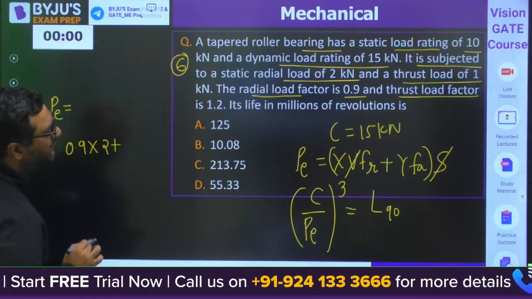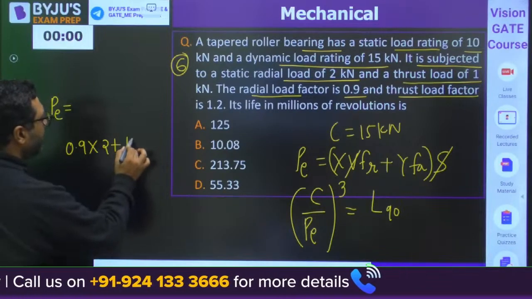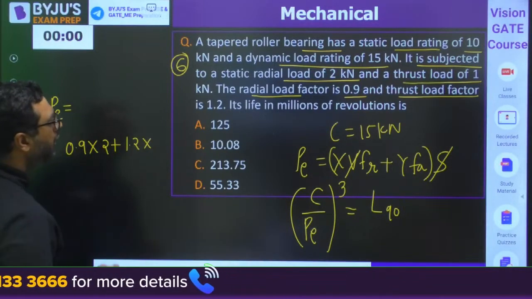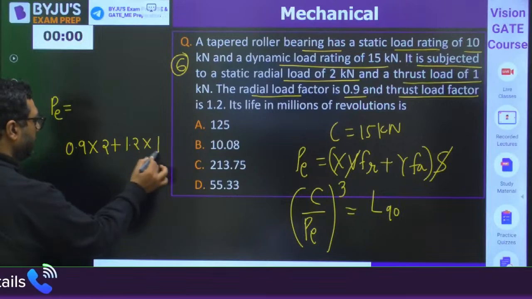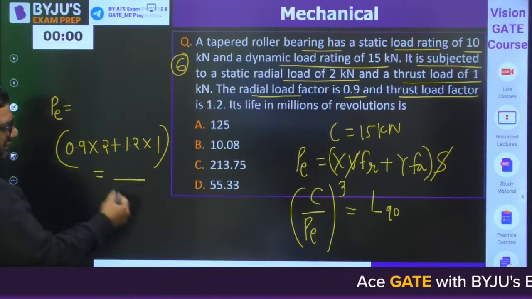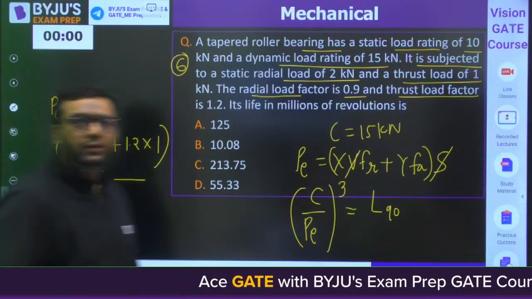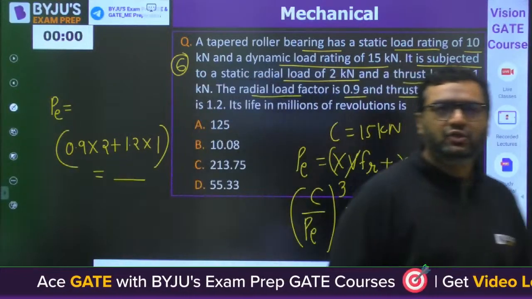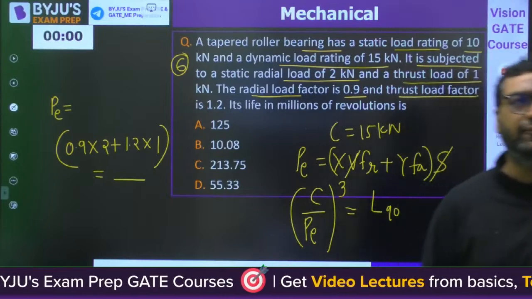Then what is the axial load factor? Thrust load factor is 1.2. And what is the load? That is 1. So this is the equivalent radial load. And when you will calculate this, you just need to put the value now. So Mani has given the correct answer. 125 is the correct one.